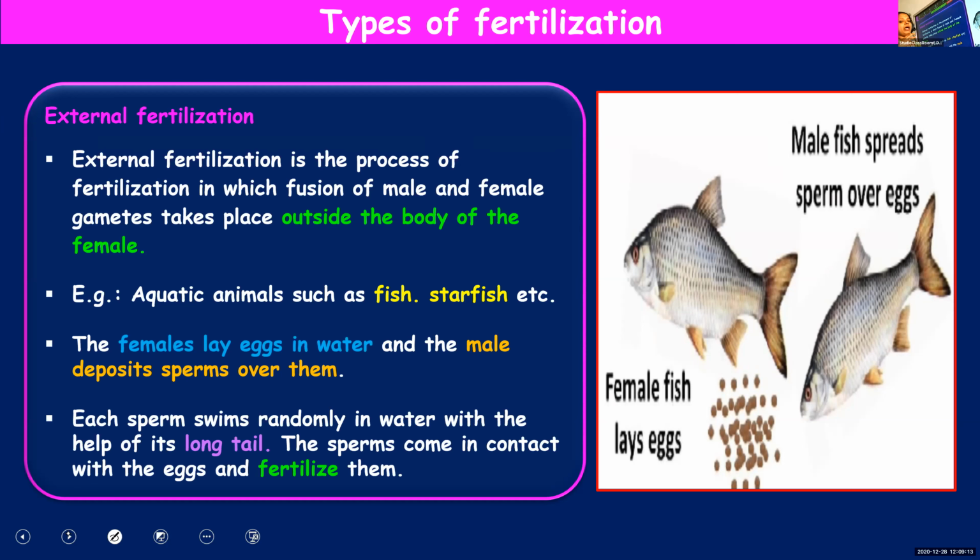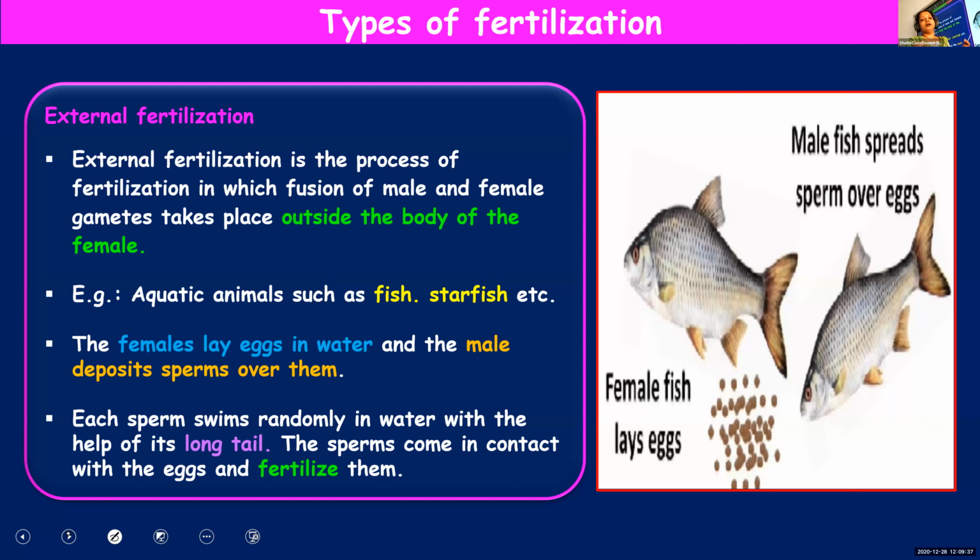So in some animals, the fusion of the gametes is taking place inside the body of the female. Then you call it as internal fertilization. Whereas in some other animals like fish, frogs, starfish, etc., fertilization or the fusion of gametes is taking place outside the body of the female.